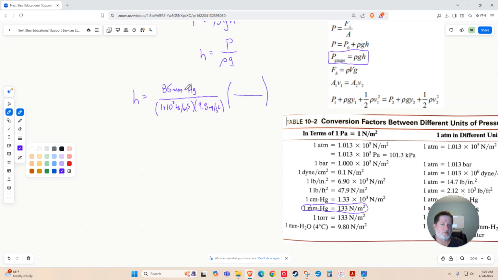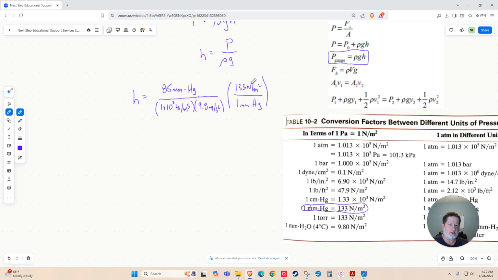In this problem, our millimeters of mercury is in the numerator. So I'm going to put my 1 millimeter of mercury in the denominator, so those cancel. That'll leave me with 133 newtons per square meter in the numerator. This is the number 1. It does cancel my millimeters of mercury. It will leave me with newtons per square meter here. In the denominator, I have kilogram meter per second squared between these two units.